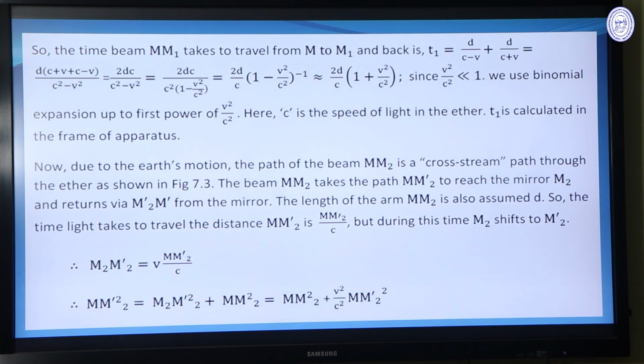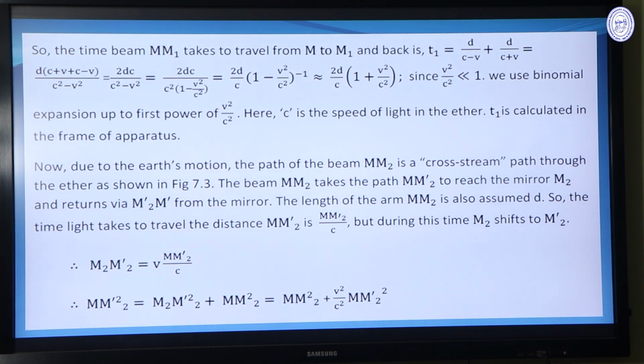So the time beam M1 takes to travel from M to M1 and back is t1 equal to d by (c minus v) plus d by (c plus v). After simplification, this becomes 2d by c into (1 plus v square by c square).